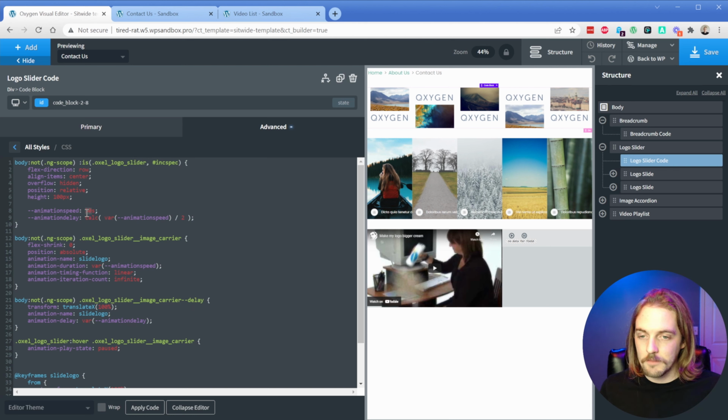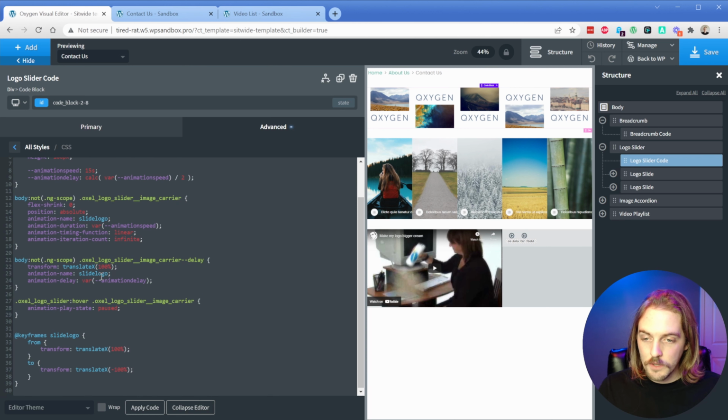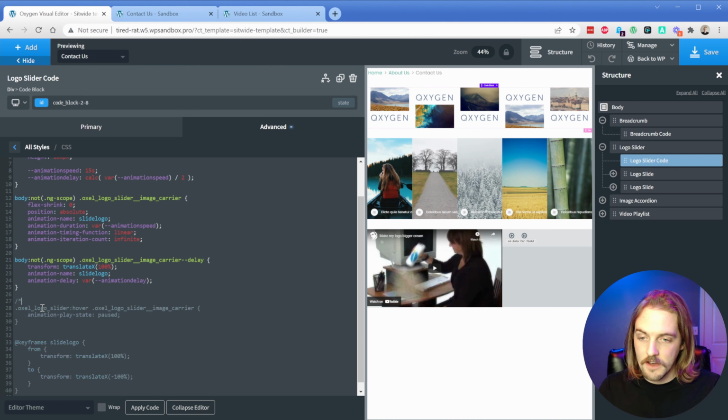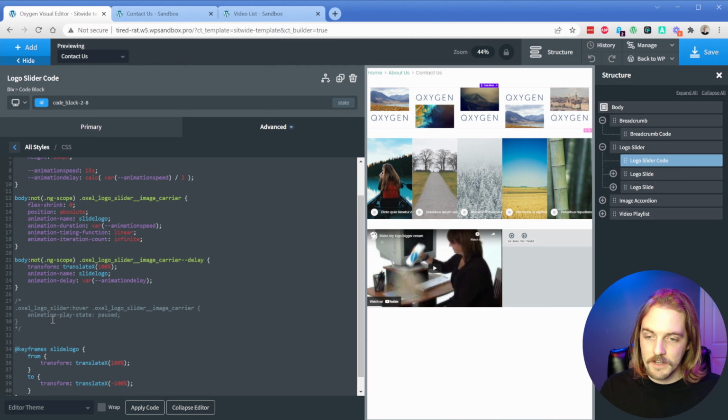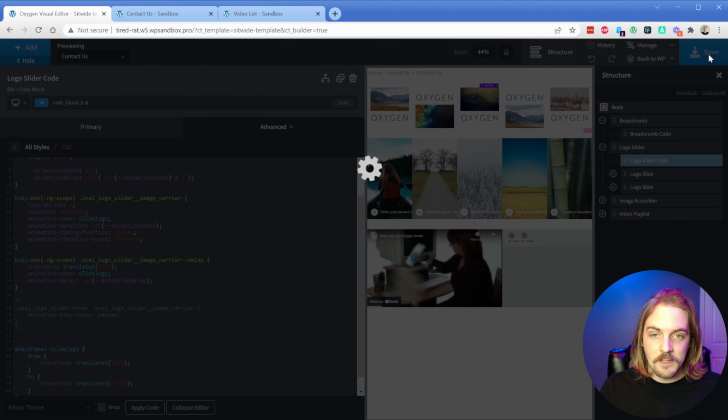You can change the animation speed. So maybe we could crank it down to 15 seconds. And then the other thing you want to look for right here is this selector. So animation play state. You can see it's set to paused, and that's when we hover over the slider element. So you could just simply comment this out instead of fully deleting it. So we'll just do that. Comment out that selector, save this.